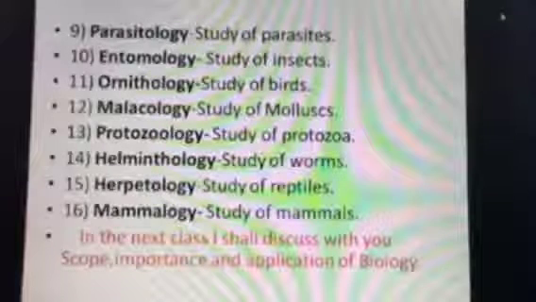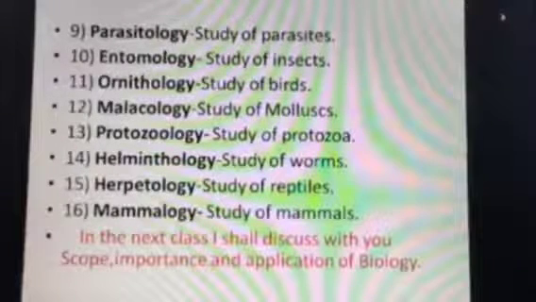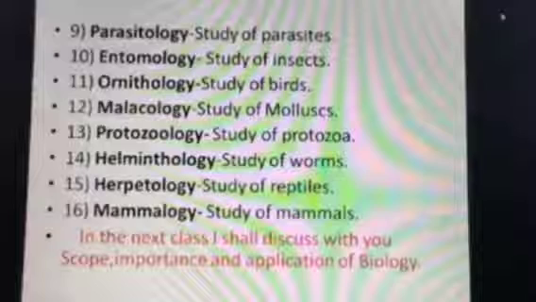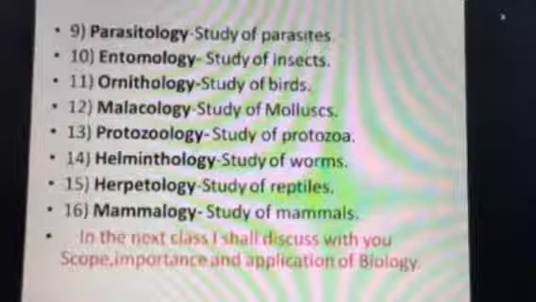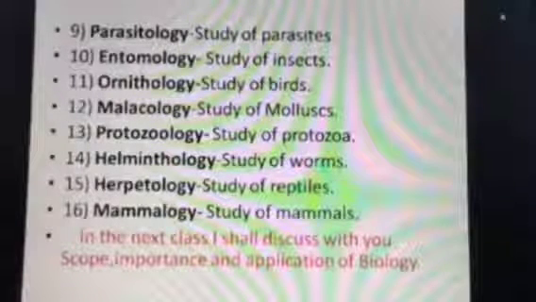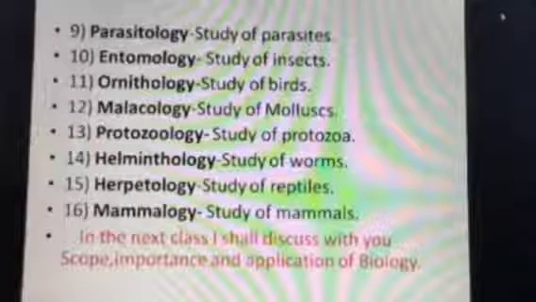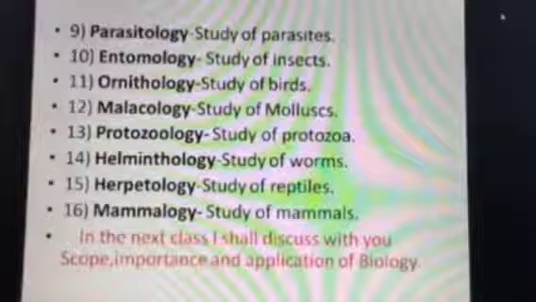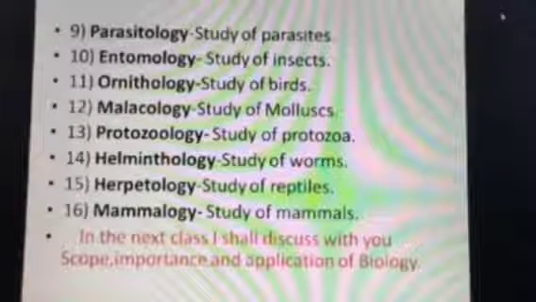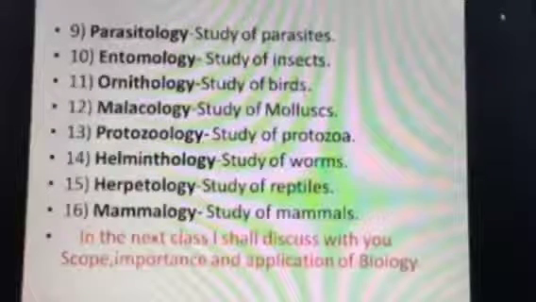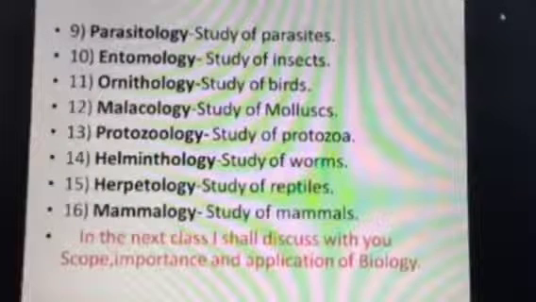Next is protozoology. Proto means primitive, the study of those primitive animals. Who are these primitive animals? Protozoan, primitive animal. Most of these are unicellular animals. Say Entamoeba, amoeba, and so many other protozoans. The study of those primitive animals is called protozoology.